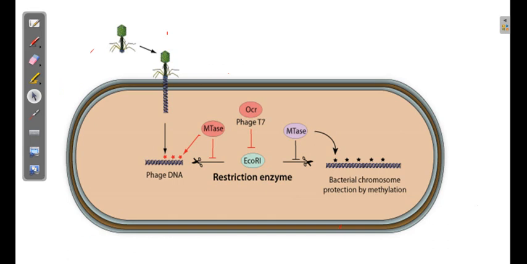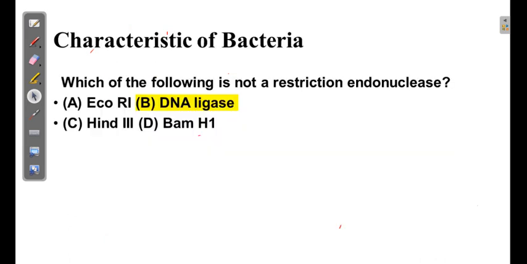You can see over here how this restriction endonuclease works. When a virus enters into the bacteria, this restriction endonuclease enzyme cleaves it, degrades it, cuts this DNA sequence and protects the bacterial chromosome. So that is how the restriction endonuclease enzyme works.